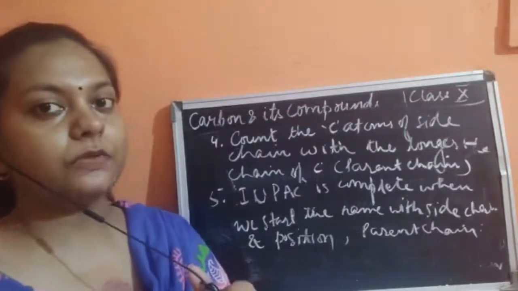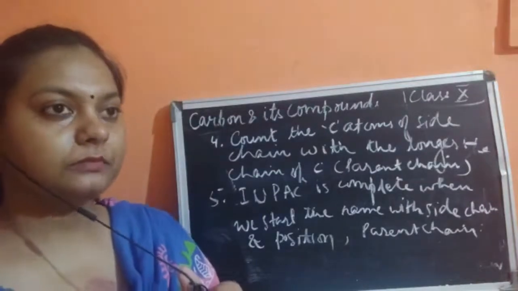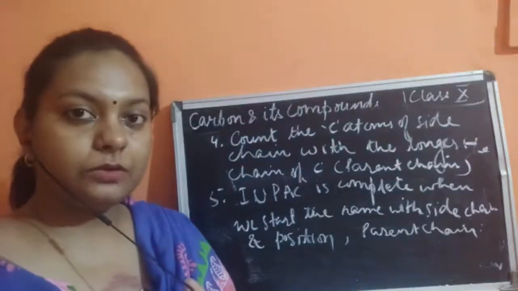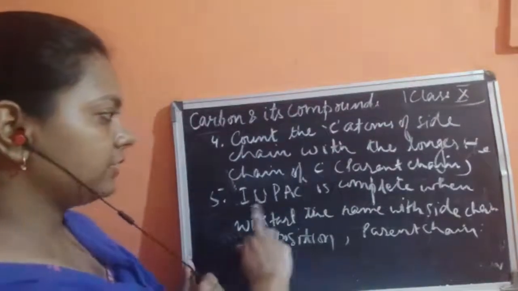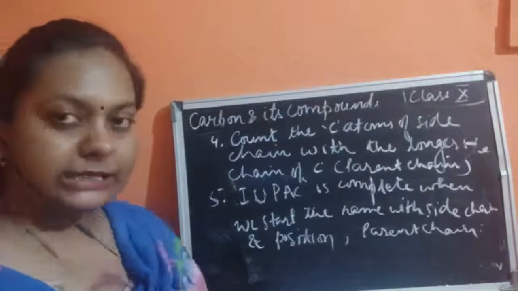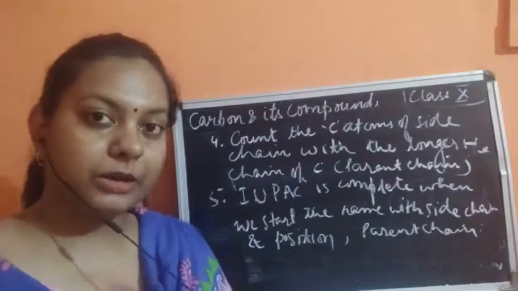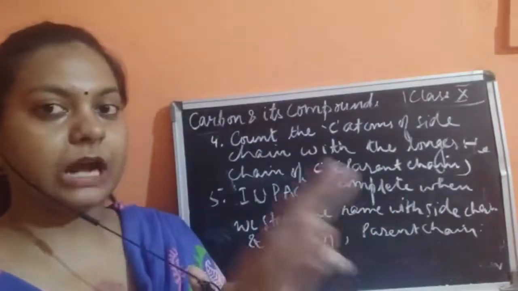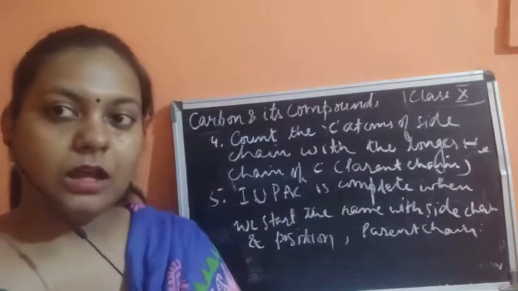Children, now we write the name: we start the IUPAC name with that side chain, then number that side chain, and then count the number of carbon atoms present in the parent chain.